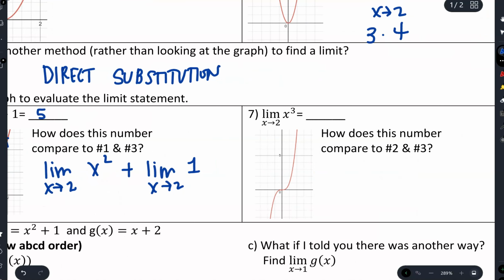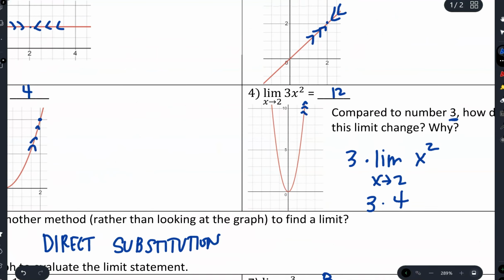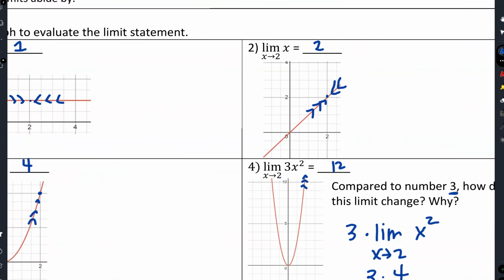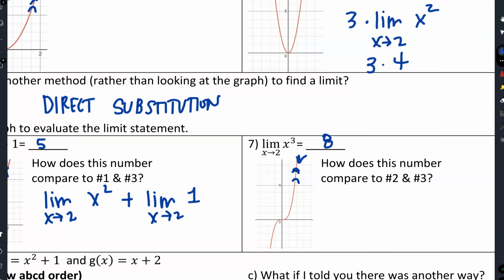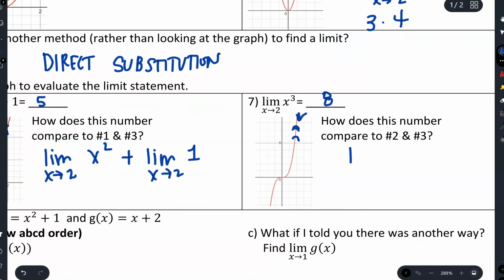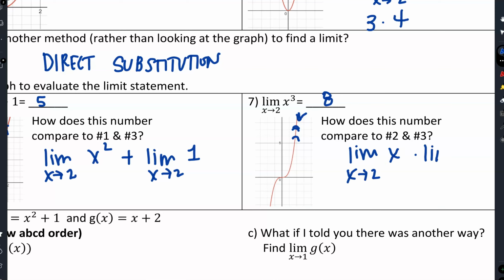All right, so how about this one? Limit as x approaches 2 of x cubed. As I approach 2, what is it? It's going to be an 8. So how do these two things compare from number 2 and number 3? It looks like I'm just multiplying those two things together, right? So the limit as x approaches 2 of just the x, times the limit as x approaches 2 of x squared. Okay.